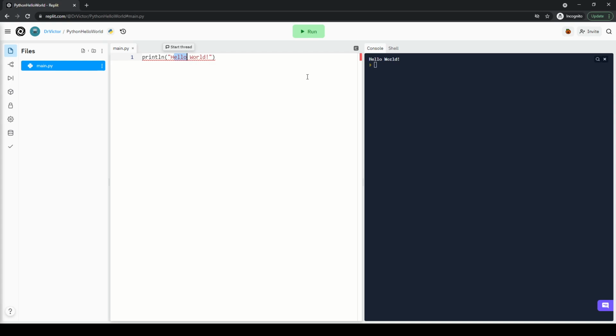But more importantly, when you click the run button, it will tell you that something went wrong, right? There's no output shown, but instead there's a red error telling you something is missing or wrong. In this case, if I add ln at the end, this thing is not defined, right?